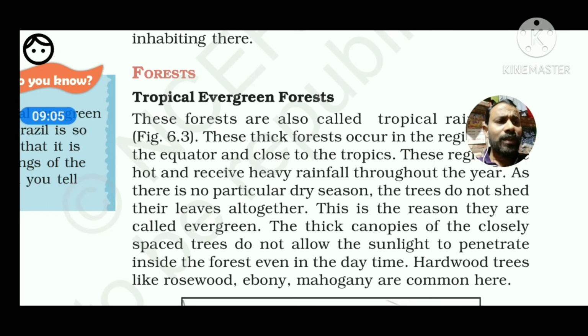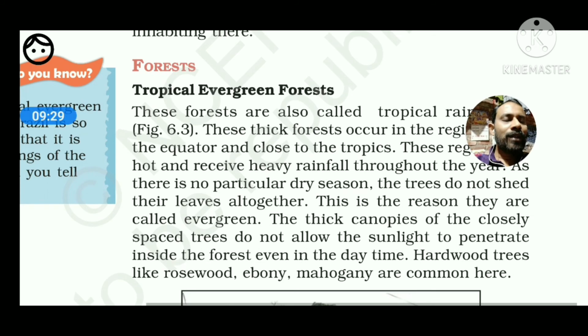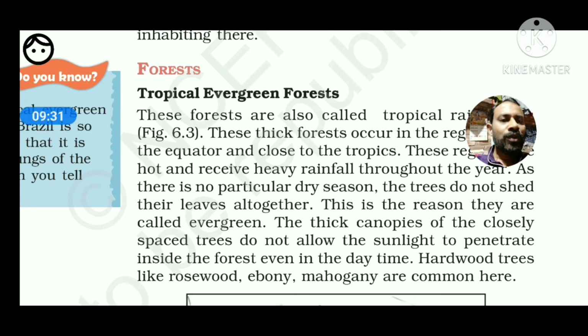the tall trees. So in the tropical evergreen forest, we can see three types of natural species: those which are growing, those which are competing with each other to grow, and those which are not able to grow faster and usually remain at ground level. And the big trees, which have the ability to grow faster, grow to the upper level and create the canopy. I think it is clear to you.